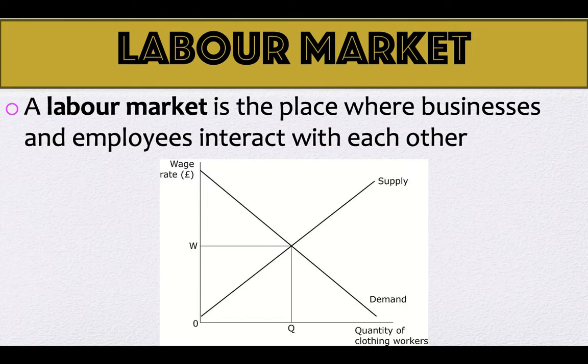The x-axis in my example, because I've taken this image off Google, says quantity of clothing workers. The clothing bit is just because of the image I've used. It's just the quantity of workers. And we still have an equilibrium wage and an equilibrium number of workers.